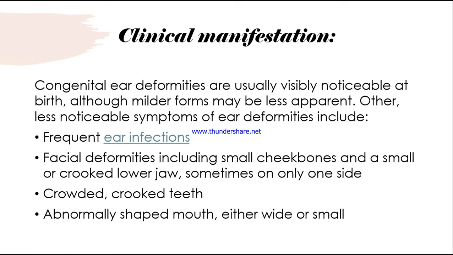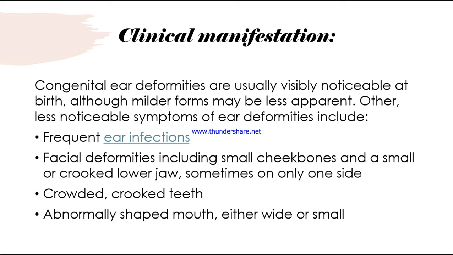Now coming to the signs and symptoms, the clinical manifestation. Congenital ear deformities are usually visibly noticeable at birth. From birth, after the delivery of the baby, during the physical examination, the ear deformity will be visible or observed.